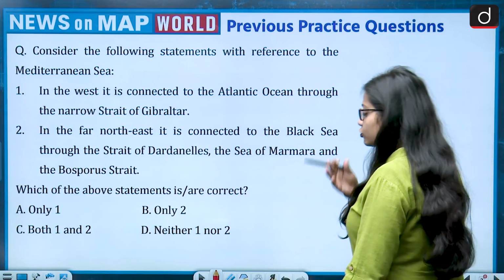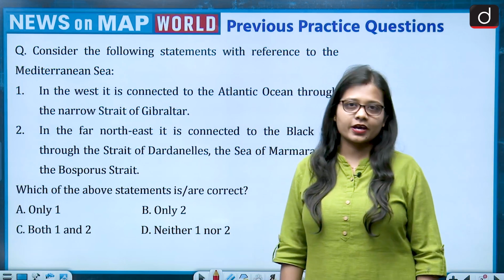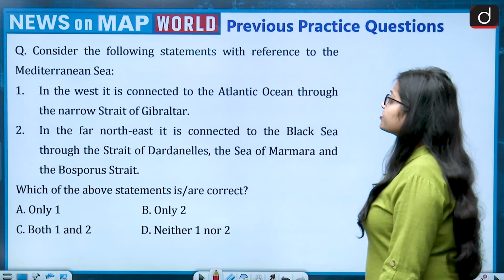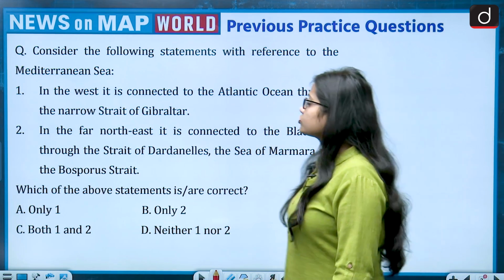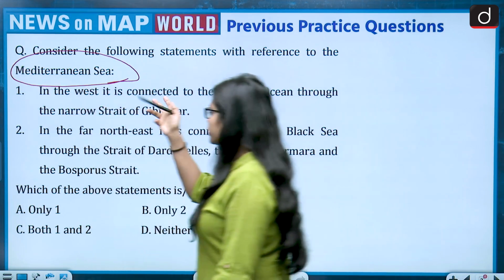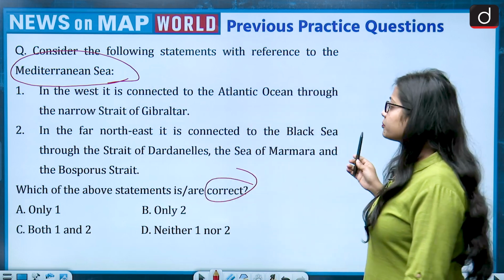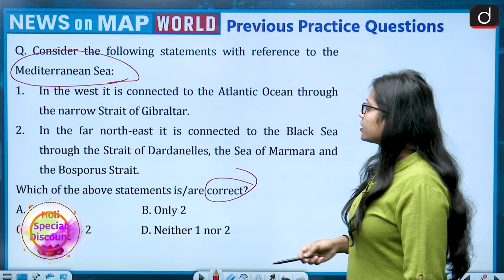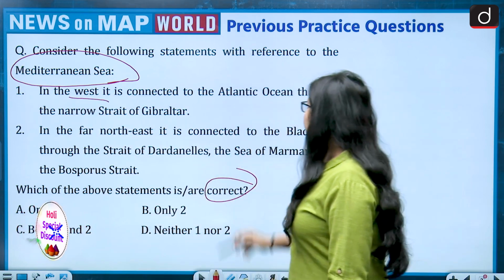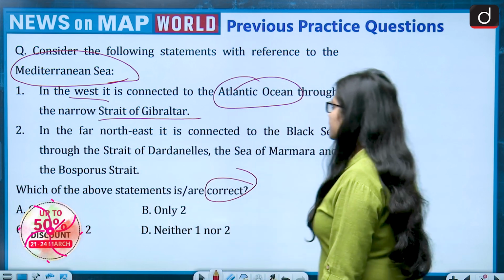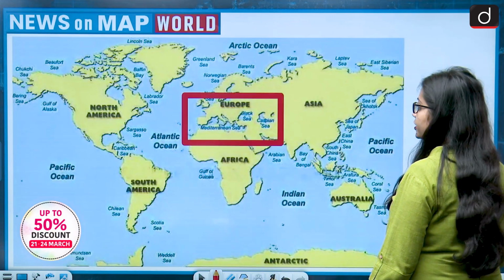And I was just going through the comment section, so most of you have given the correct answer. So let's begin. The question talked about, consider the following statements with reference to the Mediterranean Sea. There are two statements and the question is asking about the correct statement. The first statement says, in the west it is connected to the Atlantic Ocean through the narrow Strait of Gibraltar. So let's see the Mediterranean Sea.